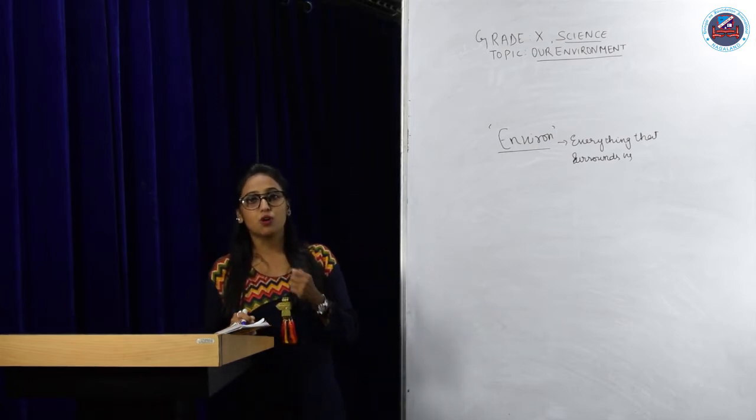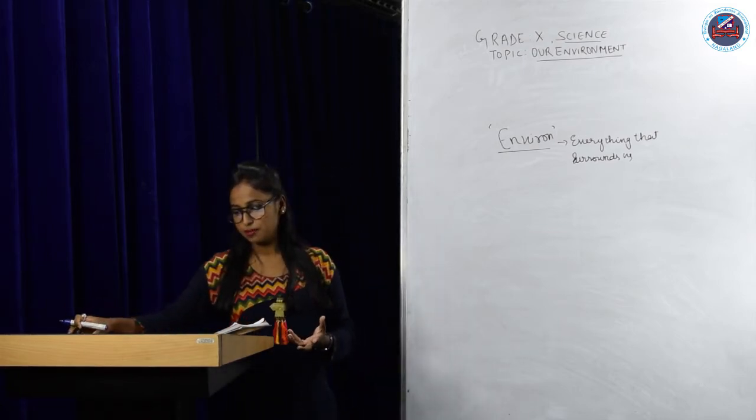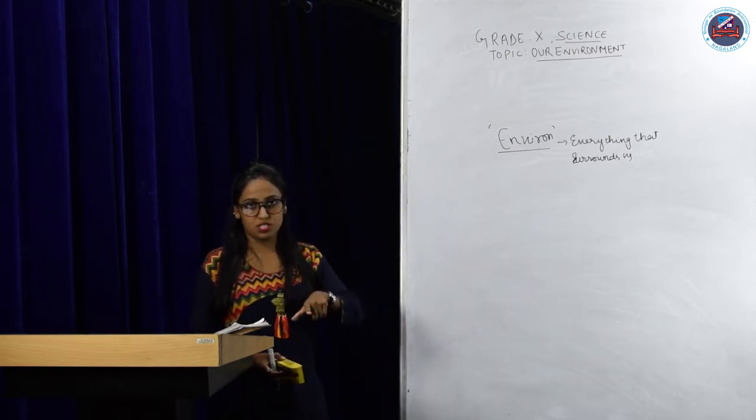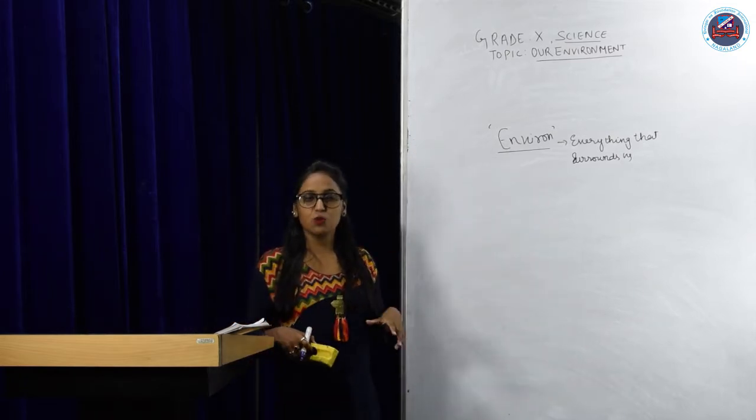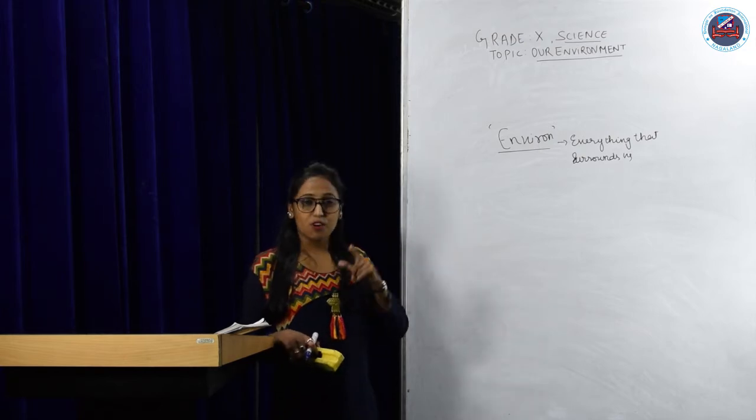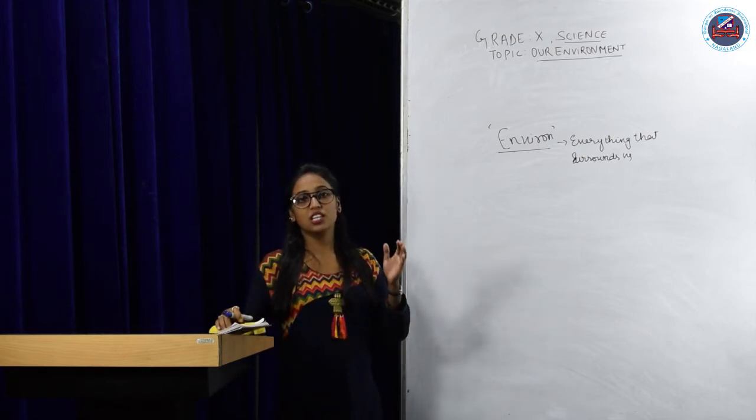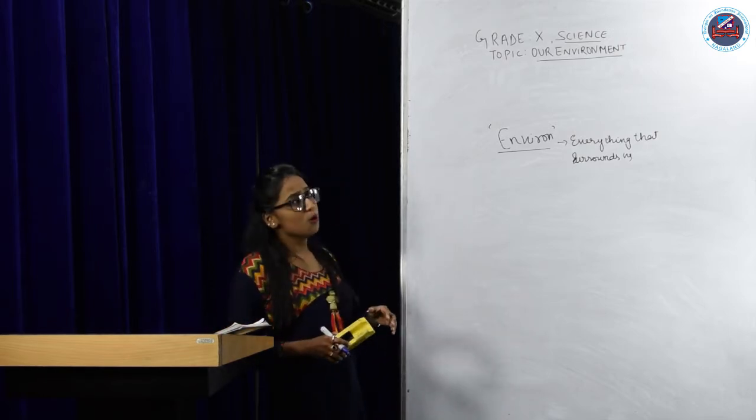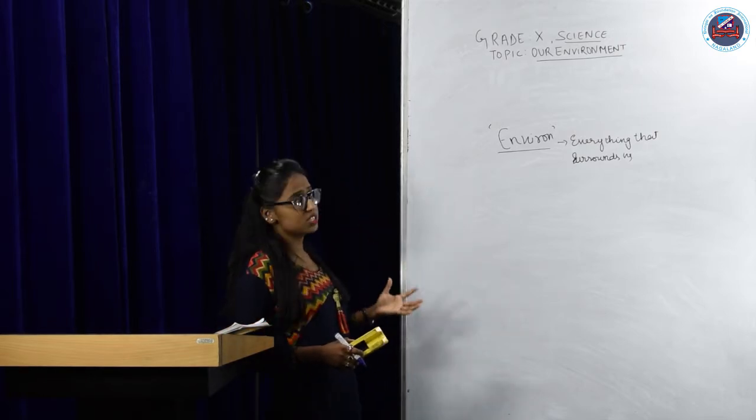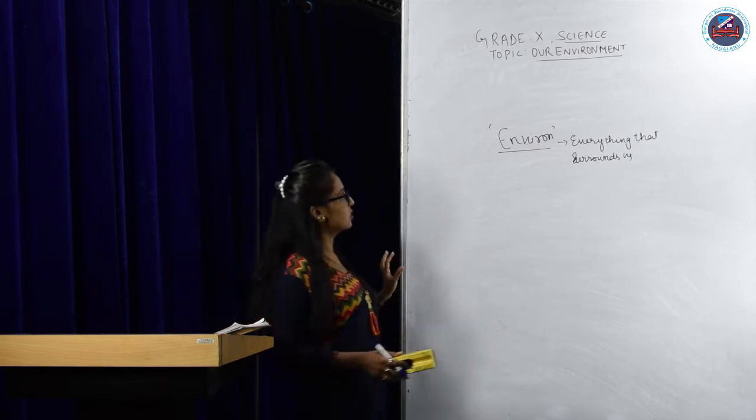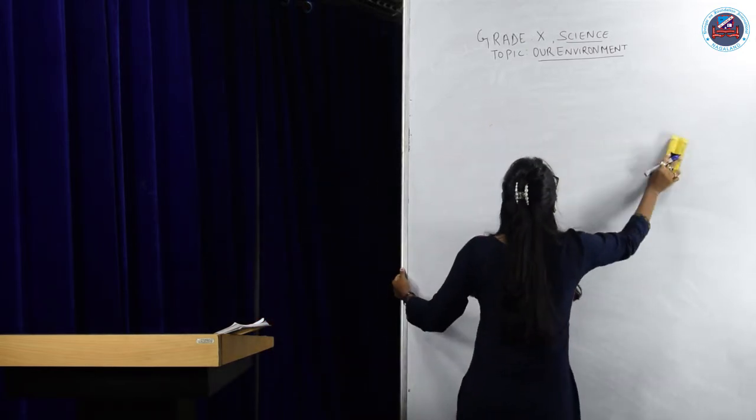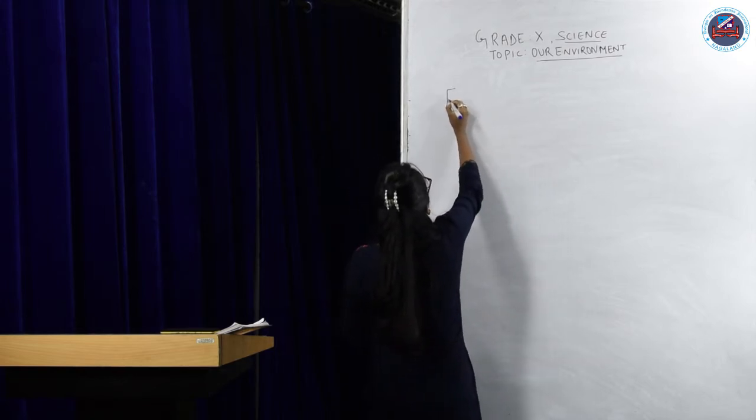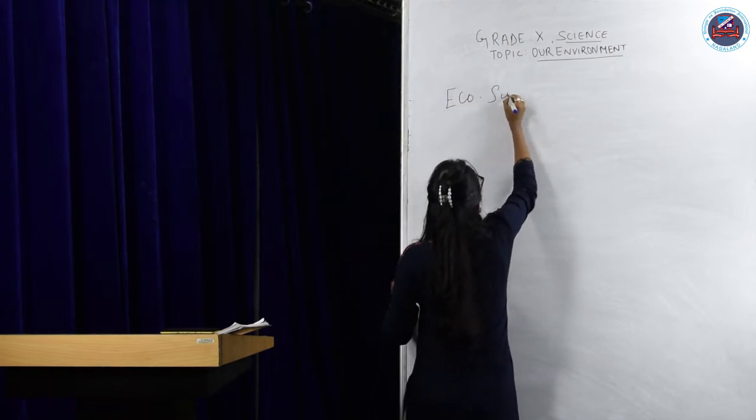Now we will talk about ecosystems and its components. Don't get confused between the word environment and ecosystem. Environment is the surrounding in which living organisms live, whereas ecosystem is the interaction between the living and non-living components of an environment. Okay, now let's see what an ecosystem consists of and what are its components.